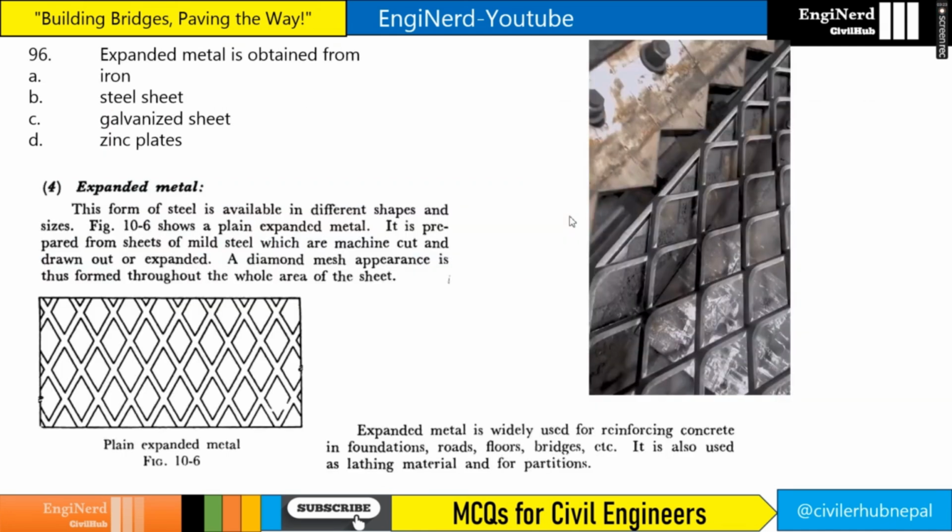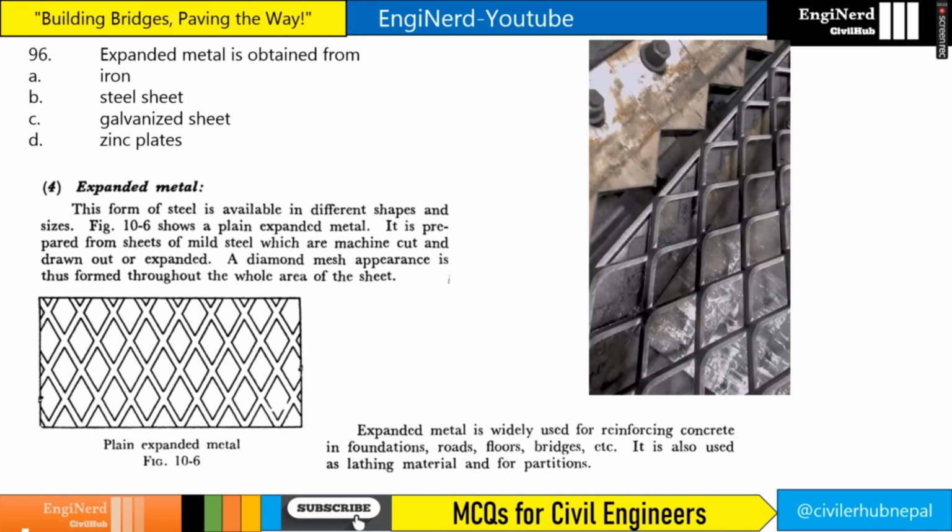Expanded metal is obtained from what? If you see in the book of D. Prasad, you may find the answer as galvanized sheet, but if you see in the book of Abbott, not this very same question but another question, you may find steel sheet as the answer. But in D. Prasad, it is given as galvanized sheet.